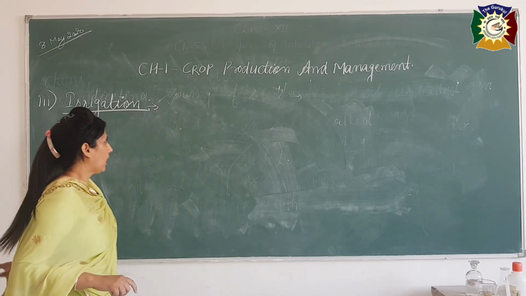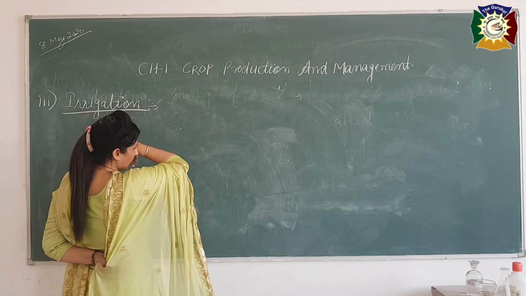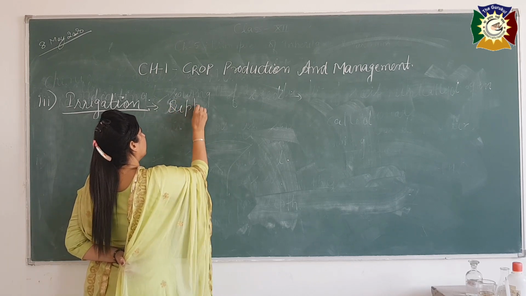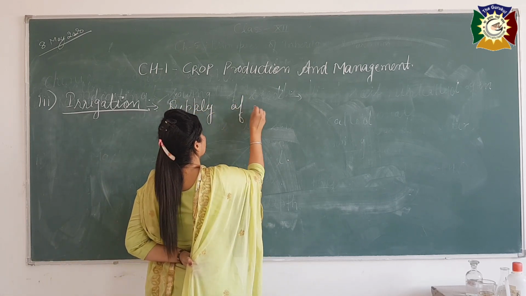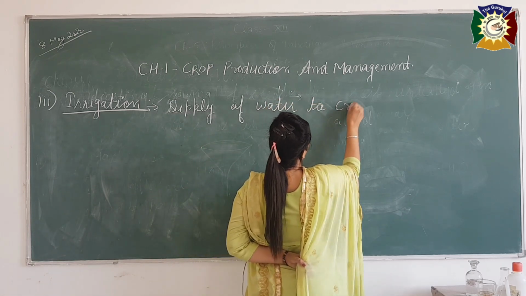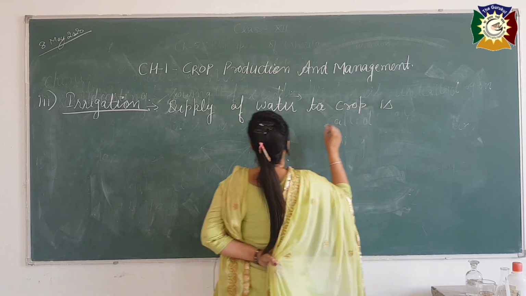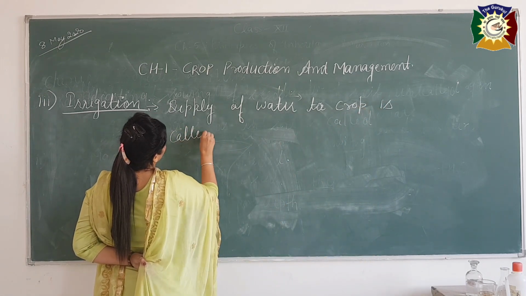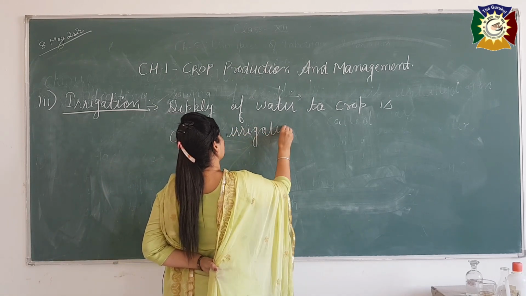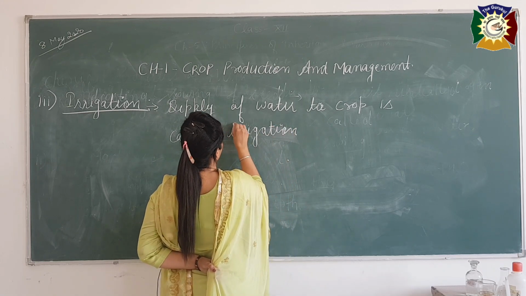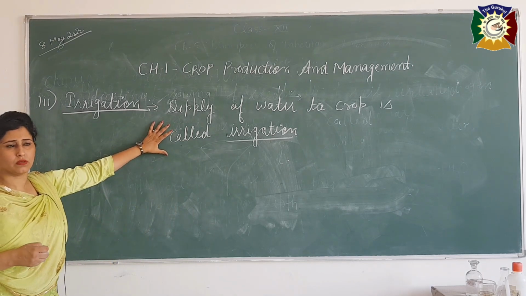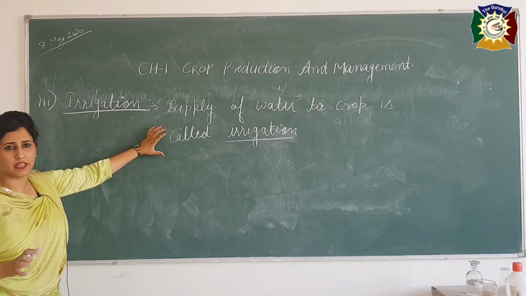So first of all I will write the definition of irrigation. What is irrigation? Simply, the supply of water to crops is called irrigation.